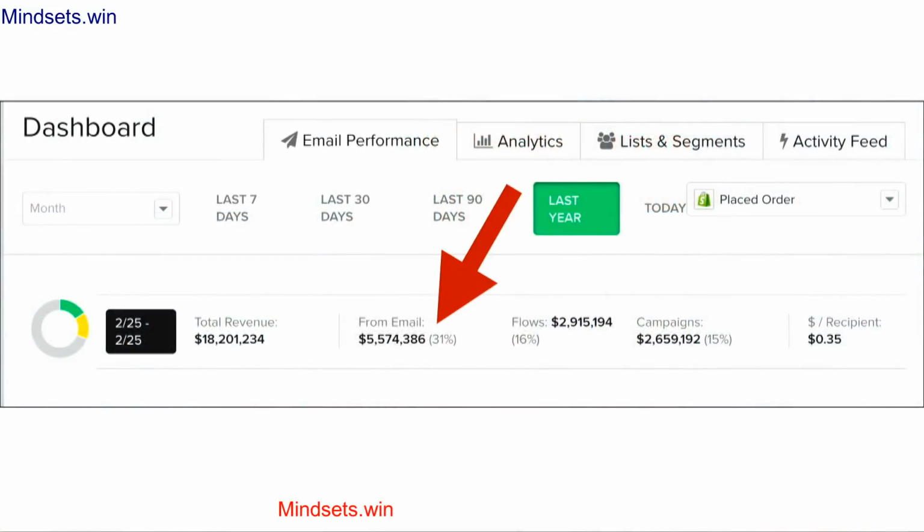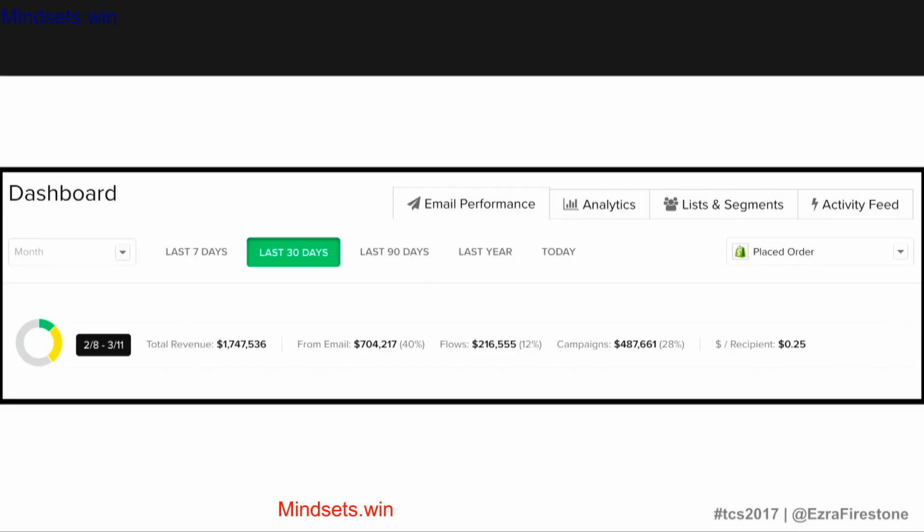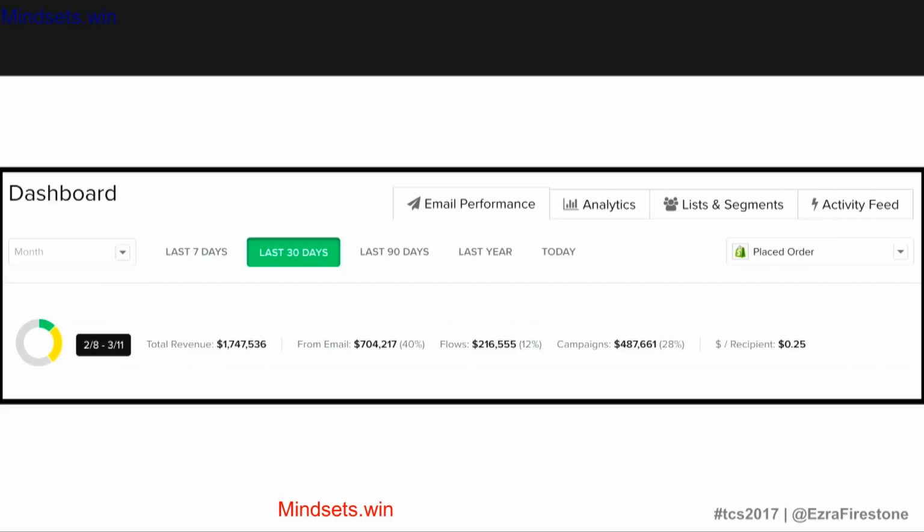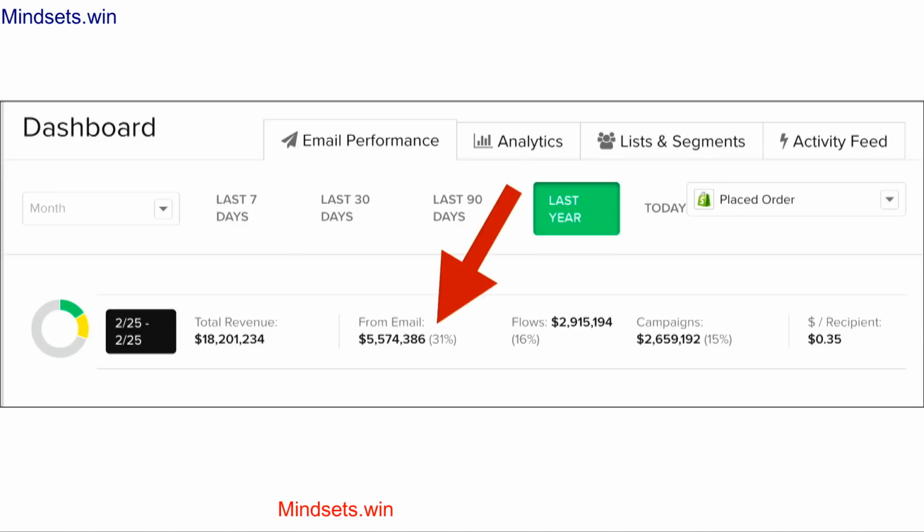And then 15% of the revenue here came from campaigns, which are manual emails sent out to our group of subscribers. If you look at the last 30 days here, you can see we're at that 40% number that we're going for, where 40% of our total store's revenue in that time period came from email. That's what we're going for as a total. And the email automations that are achieving this revenue, if you look at total revenue from email automations here, you can see that it is $2,915,000 in the last year of our total revenue.